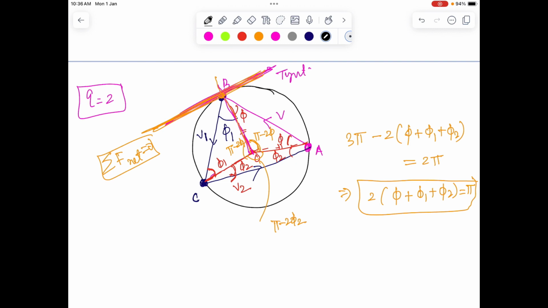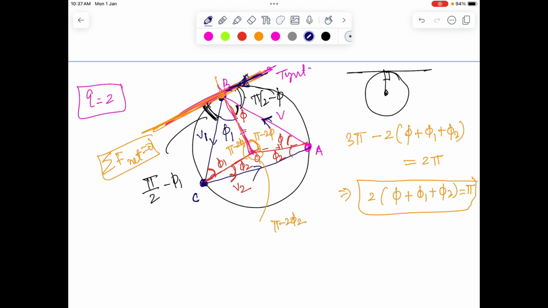If we see Newton's law, basic momentum will be conserved, so mass times velocity along this direction. So if this angle is phi, we know this angle is going to be pi by 2 minus phi. Again, the angle of reflection, this one, is pi by 2 minus phi 1, from the geometry of the circle, because on a circle a tangent will make 90 degrees with the radius vector.